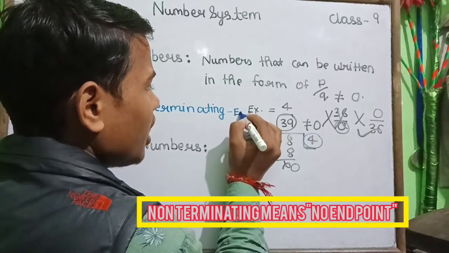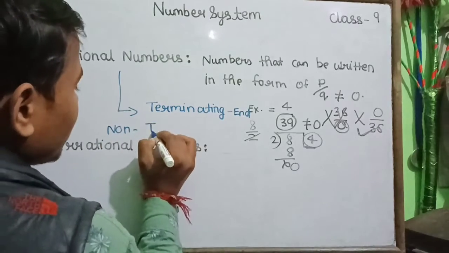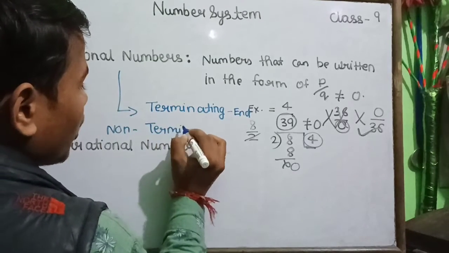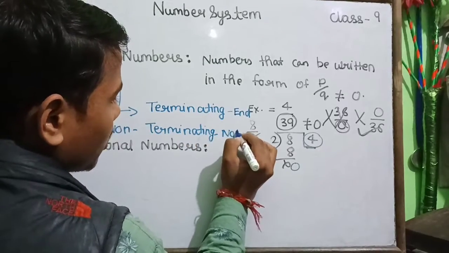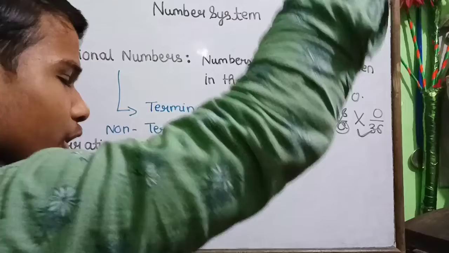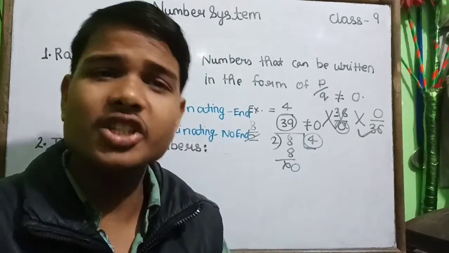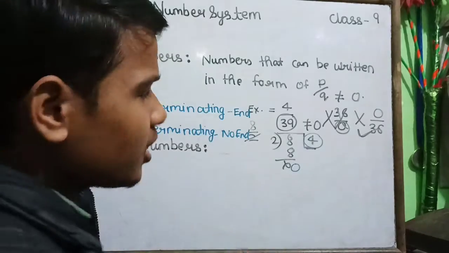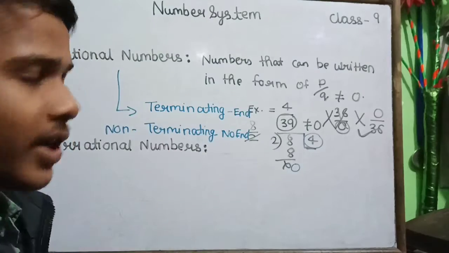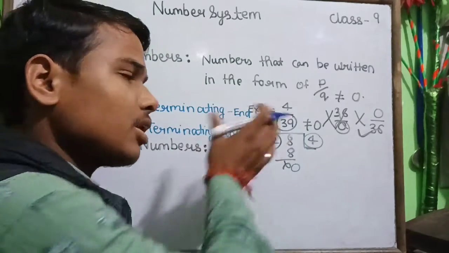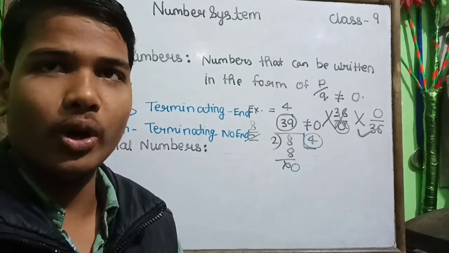Terminating means an end point, and non-terminating means it will not end, it will continue, but it is repeating, meaning it has a repeating pattern, so it will be a rational number.